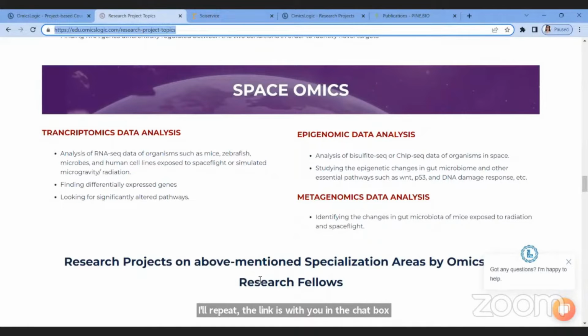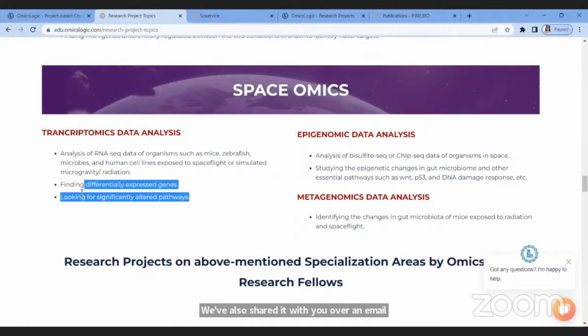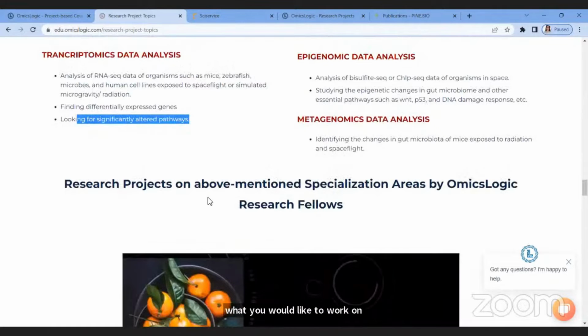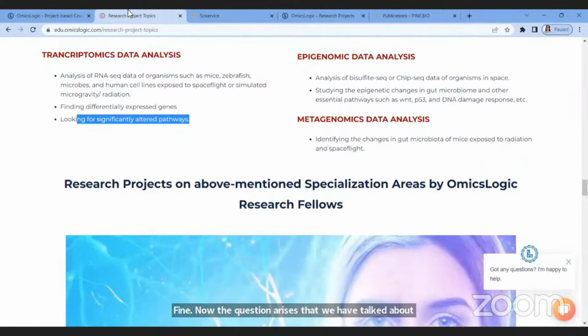You can take time to go through each one of the research questions or topics that we have mentioned under each type of analysis, under each specialization track, and think of what you would like to work on. And that was it. I did not take up each one of the questions because it would have taken more time. All right. Now the question arises that we have talked about different types of data analysis and specialization tracks.